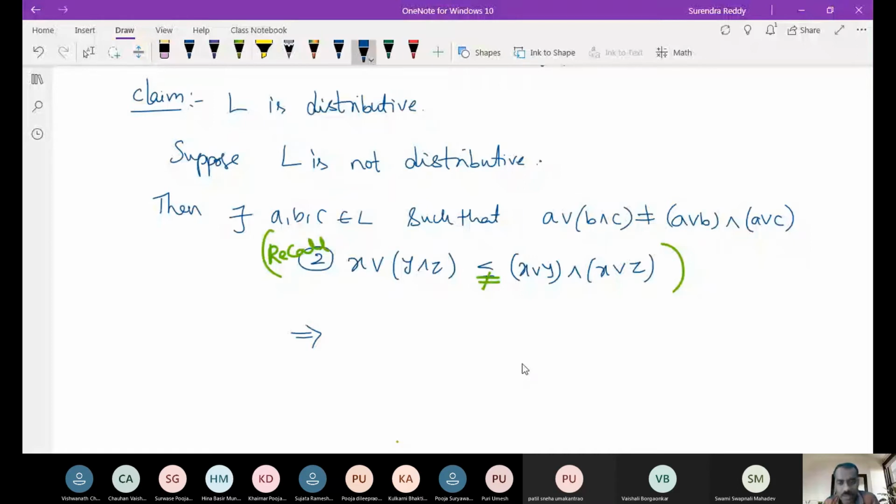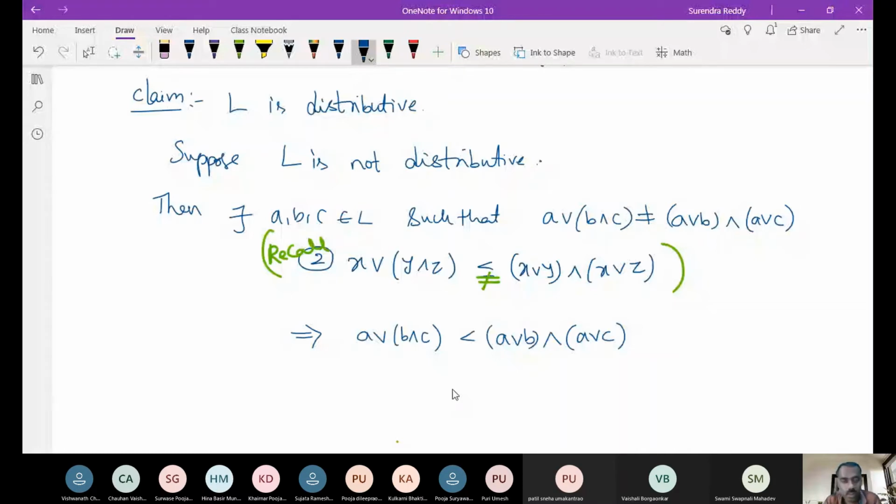Okay. So if you combine both this one and this one, what do we get? We get A join B meet C is strictly less than A join B meet A join C. Is this clear? If you have any difficulty here, please ask.